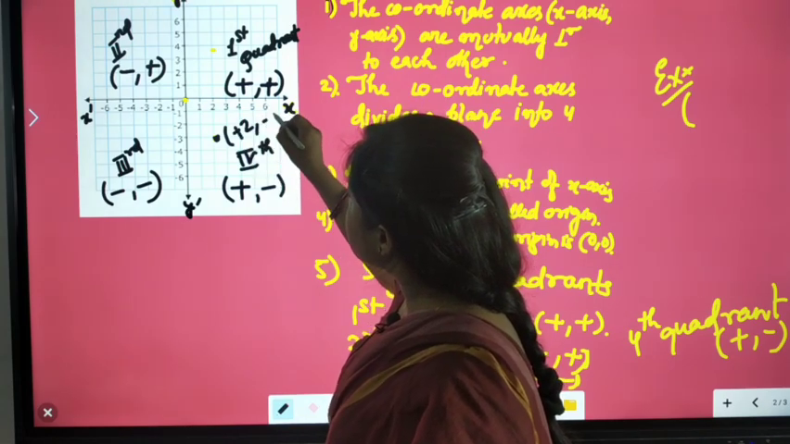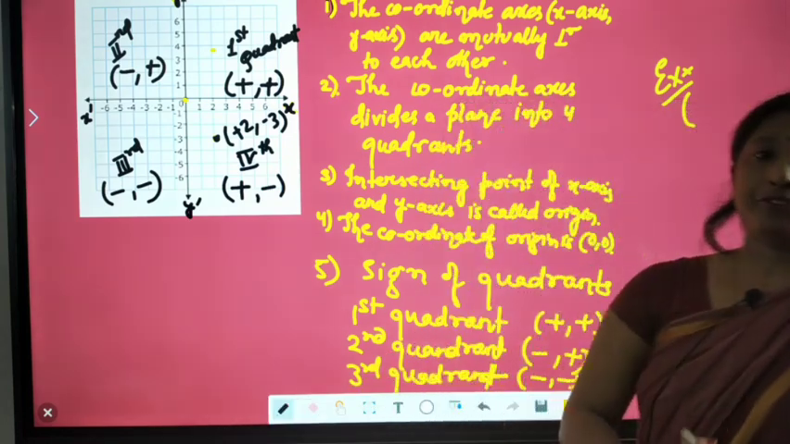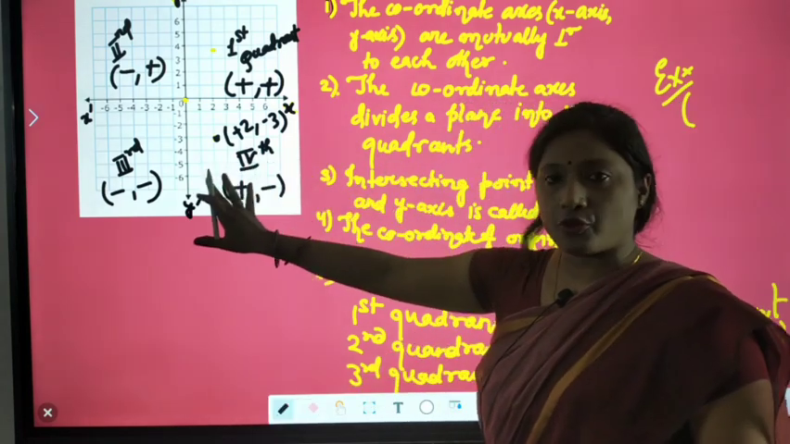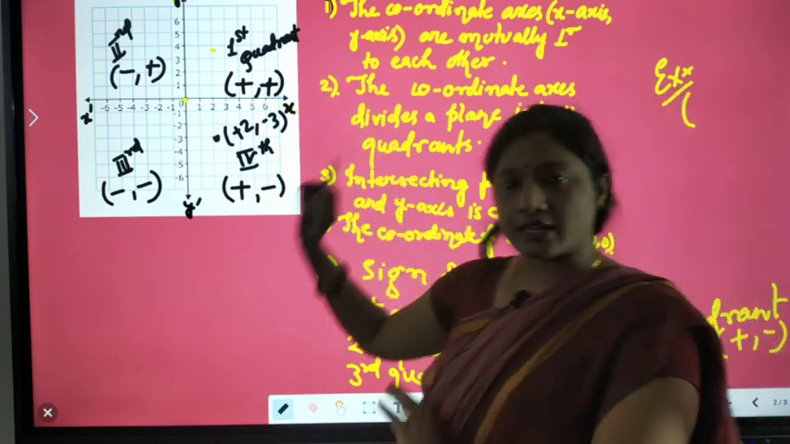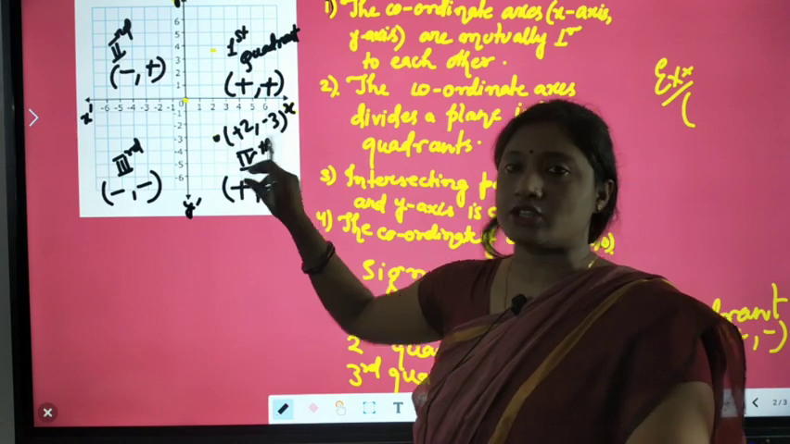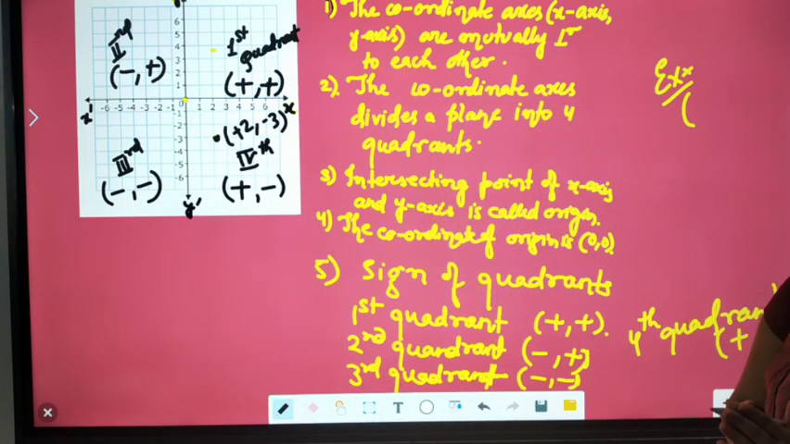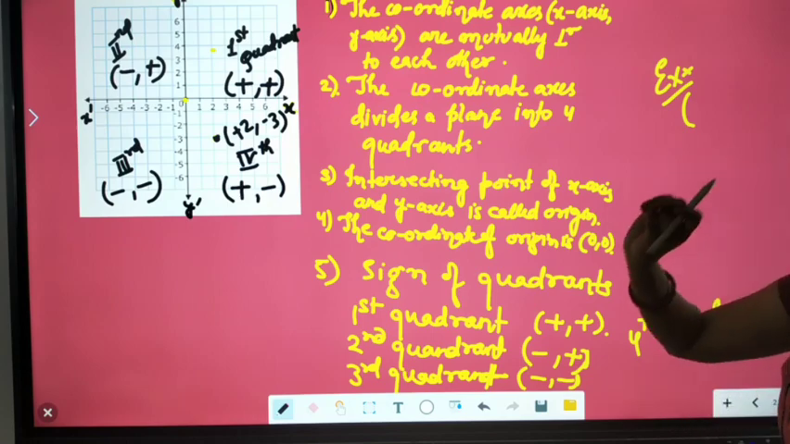Plus 2, minus 3. Okay, plus 2 and minus 3. So definitely this point will lie in the fourth quadrant, because from the graph you can easily see that 2 and minus 3 lies in the fourth quadrant. You can easily solve that. But what if I don't draw the graph? I directly want to know about the quadrant.